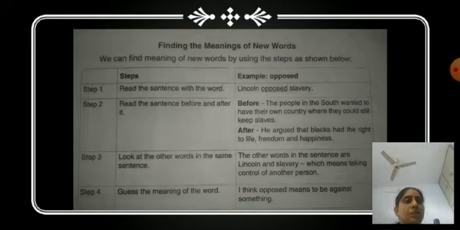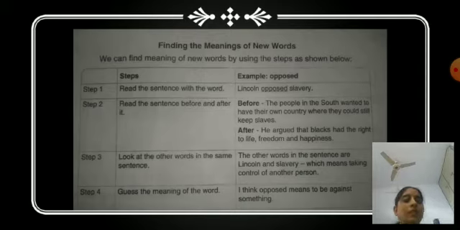It means 2 steps are completed. Let's move to the third step. The other words in the sentence are Lincoln and slavery, which means taking control of another person. Lincoln is the name and slavery means taking control of another person, right? Then guess the meaning of the word.